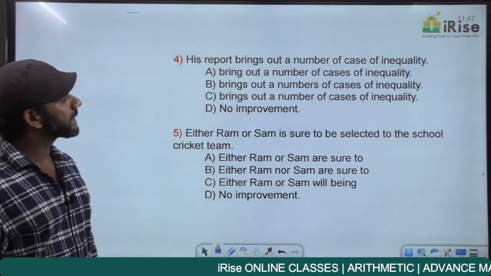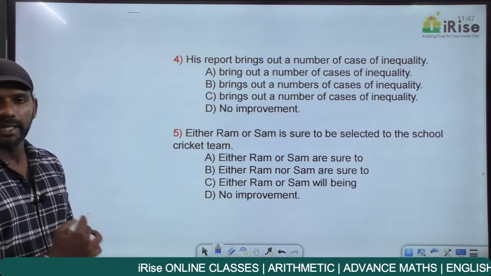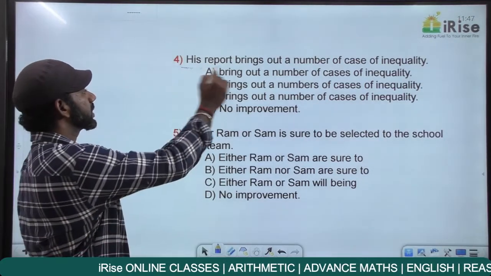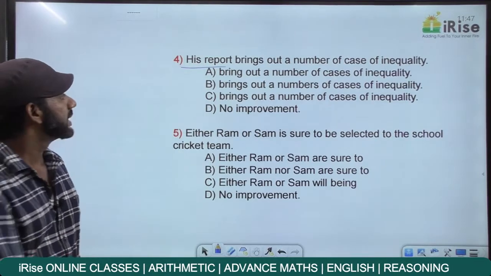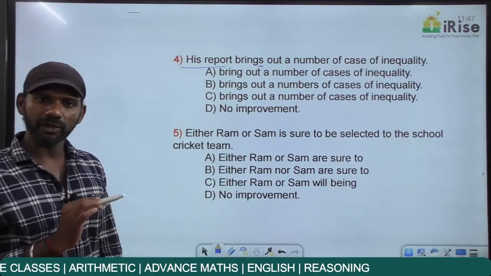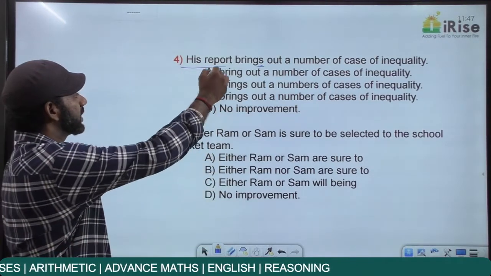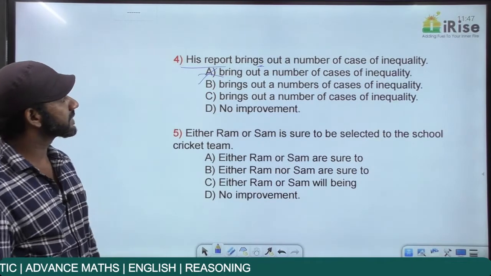His report brings out a number of cases of inequality. His report is singular, the verb must also be singular. Brings is a verb here, singular, that is completely fine. Based on this rule, we can eliminate option A, because A says "bring out", gone. Come to the given statement now.